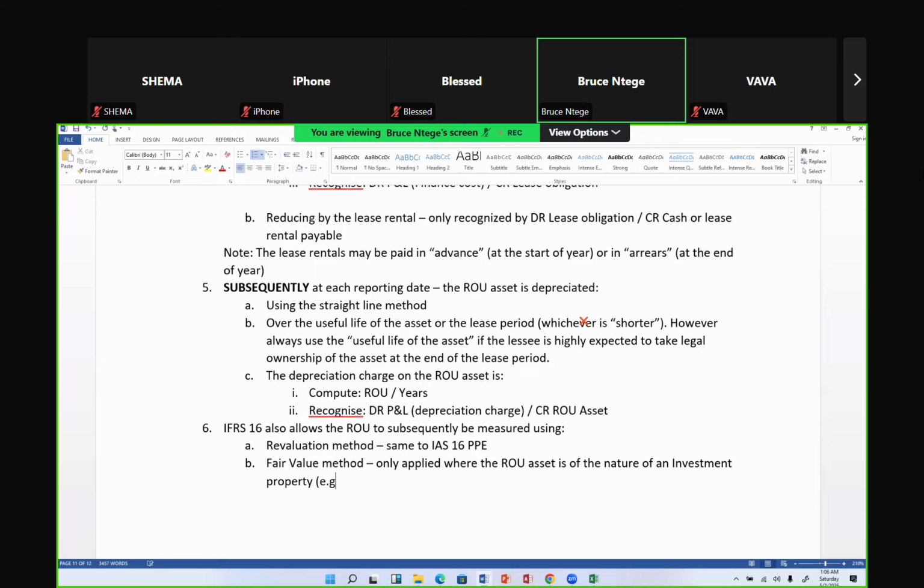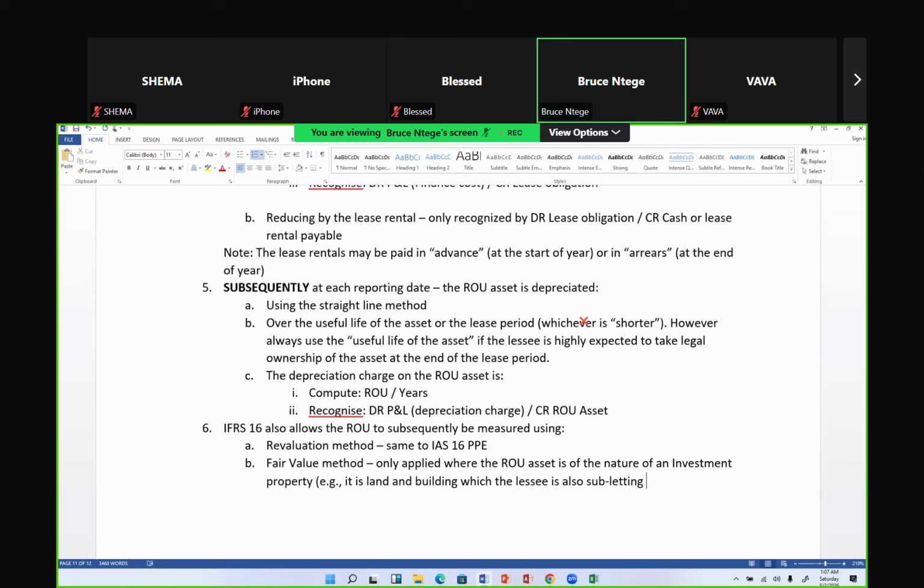E.g., it is land and building. So you have leased a land and building, which you are subletting to earn income. So, you know, it's possible. I can go to town and rent as a company a building that has 5 floors. I only use 2 floors. The other 3 floors, I also rent them out and have my own income. It means that this is land and building that I've rented in town. Therefore, I'm a lessee because I'm the tenant, but I'm also subletting. I also have my own tenants in floor 3, floor 4, and floor 5.